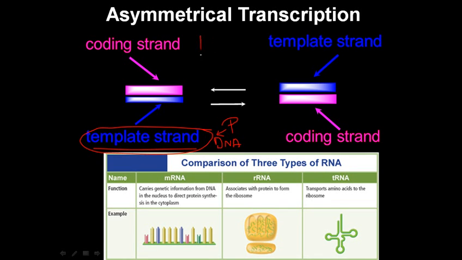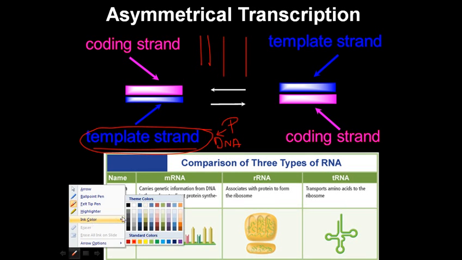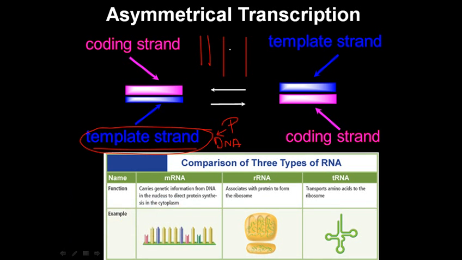So the DNA opens up. When DNA opens up, one strand helps to produce mRNA, but the other strand is not doing anything to produce mRNA. That is important, because only one of those DNA strands produces mRNA. Suppose this is the A strand and this is the B strand, and the A strand is working like a template to produce mRNA. So this green thing is an mRNA which is sequenced by the complementarity of the A strand. So the A strand is acting like a template strand, and the other strand, which is not acting as a template, is called the coding strand.